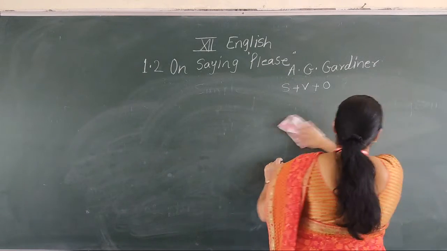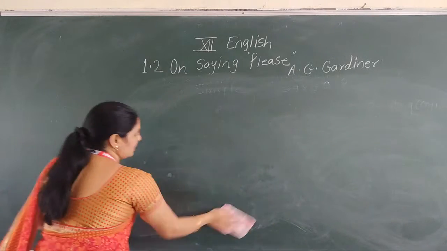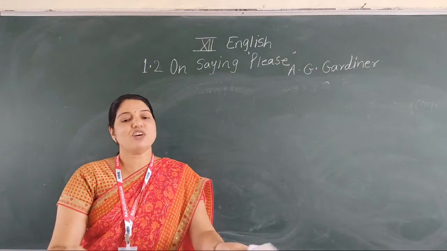It's a revision. Already you have studied it at the time of learning the grammar section. Okay? It's only for practice. The first one.